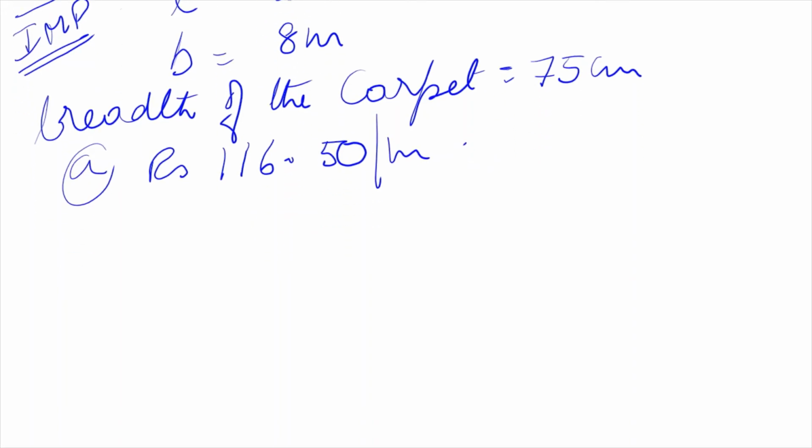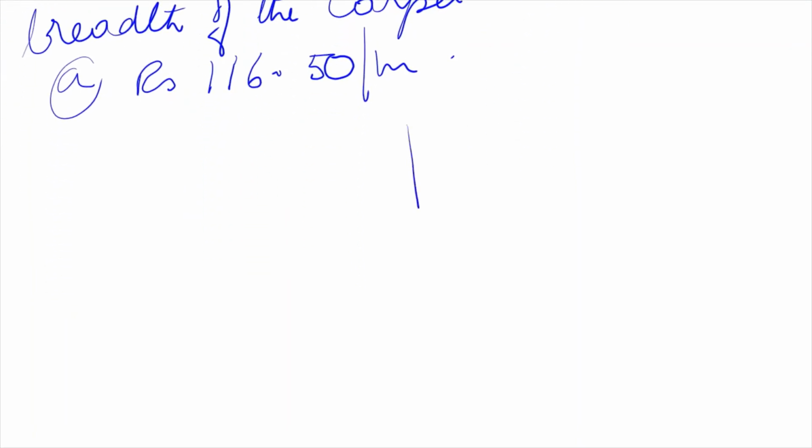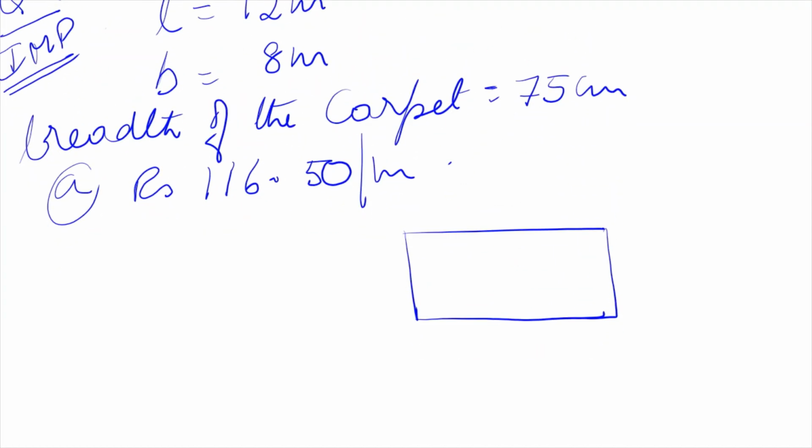Please pay attention, then I will give you time to copy, but try to understand. First, there is a rectangular room whose length is 12 meter and breadth is 8 meter. So first we have to find the area because we have to carpet the entire area.